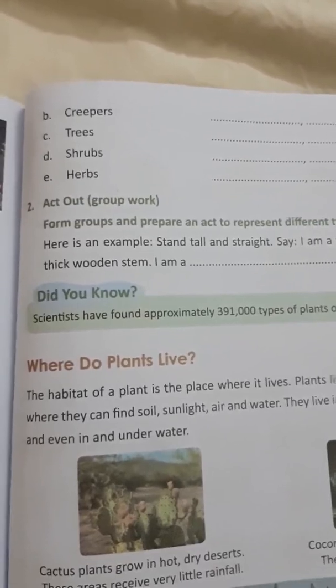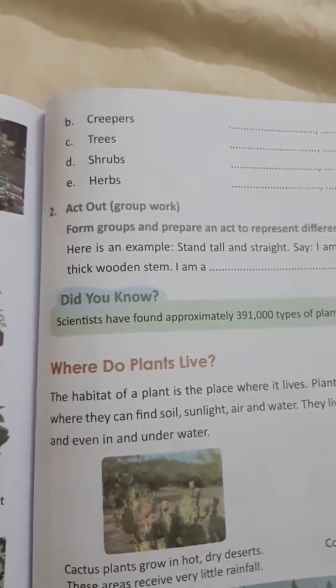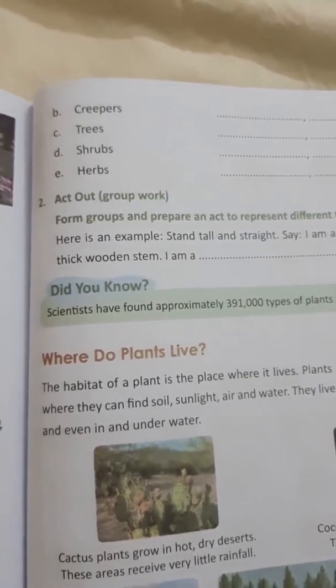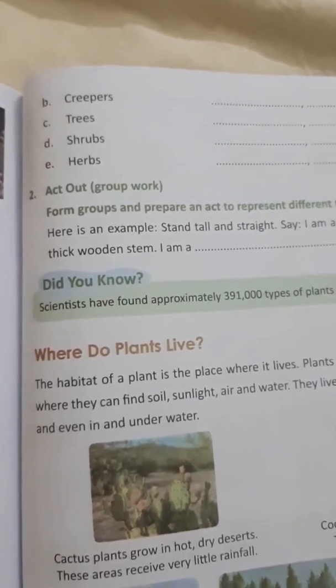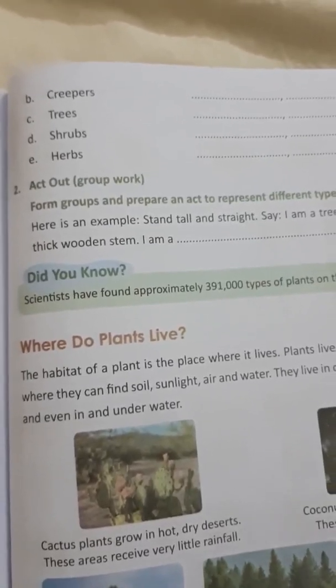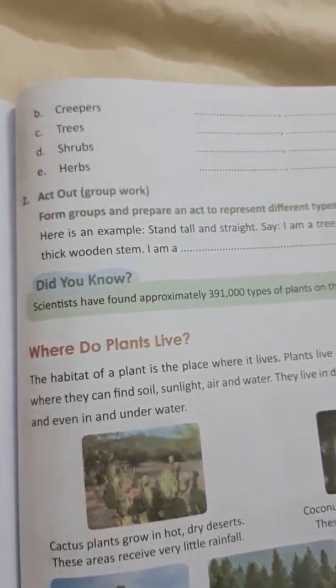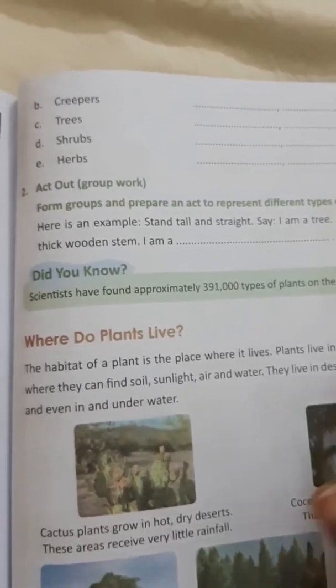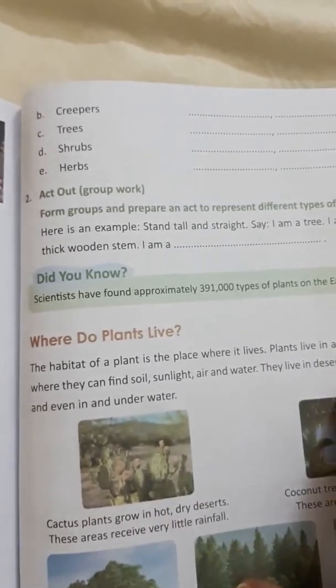If it is a tree, you paste the card on the tree. Like this you can do for creepers, herbs, shrubs and climbers also. Creepers you will get only in the field, because they are generally fruit and vegetable plants. So you have to go to the fields, okay.